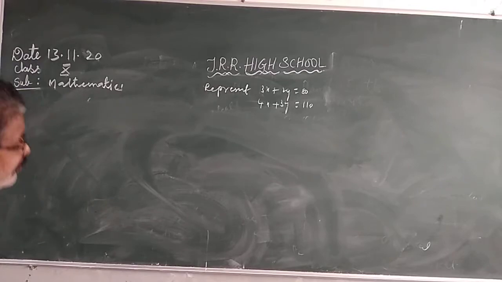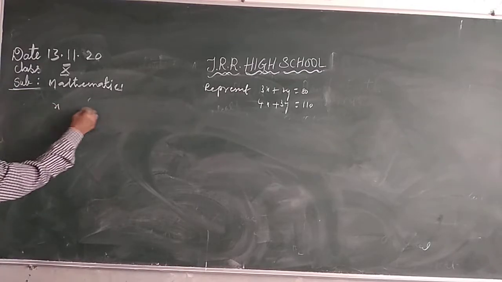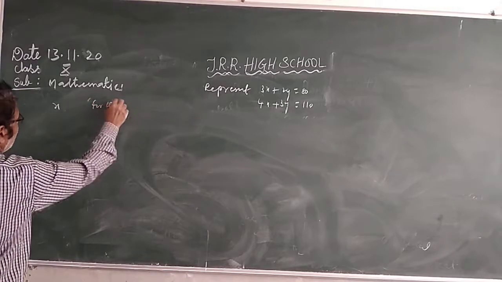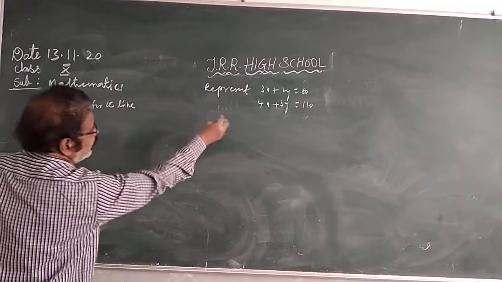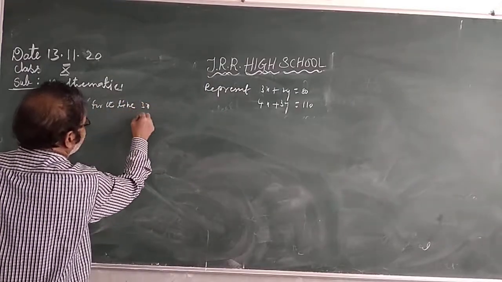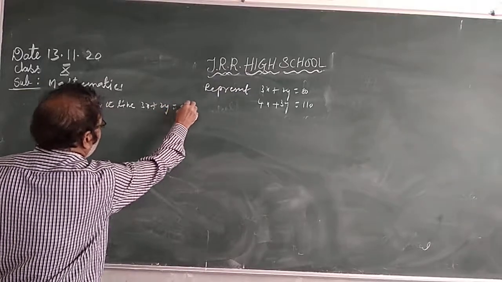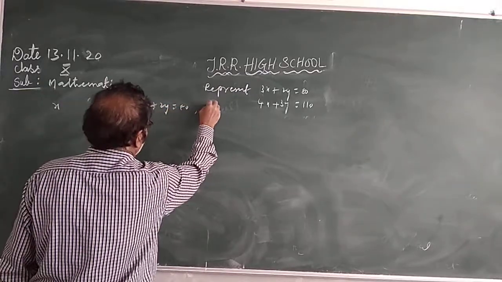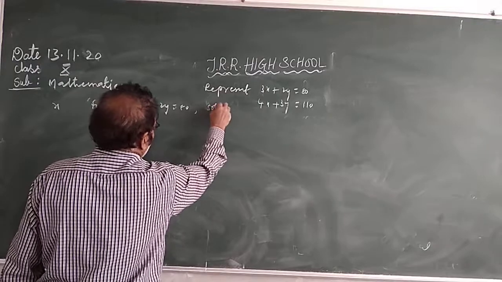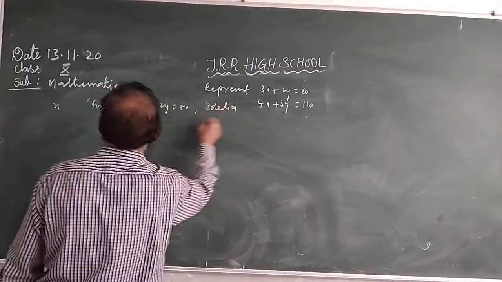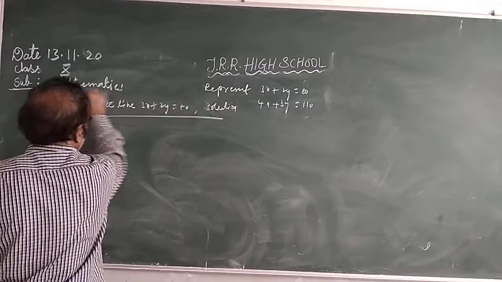Like this you make the table for the line 3x plus 2y equal to 80, the solution.